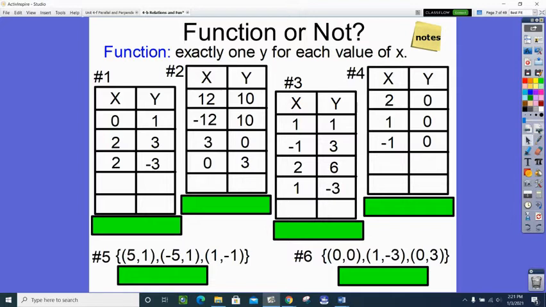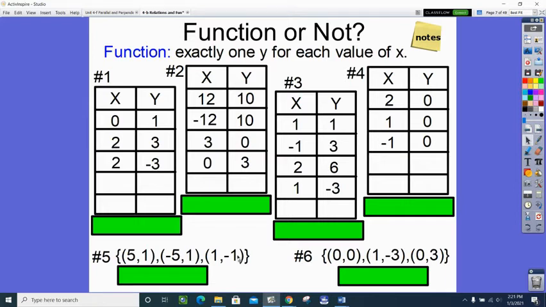Now let's talk about how do we know if something is a function if we are looking at a table or a set of points. And oh, by the way, these are basically the same things. This is just showing the points going down, which would be vertically, and this is just showing the points going left to right, which would be horizontally. It's the same idea, just 2 different ways.